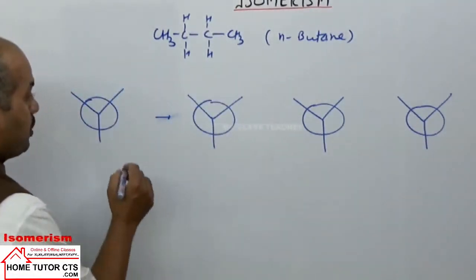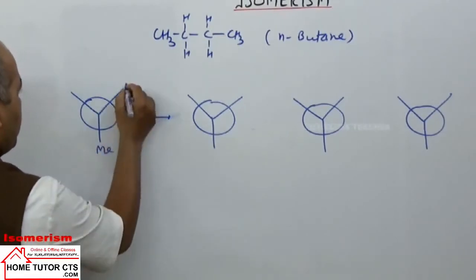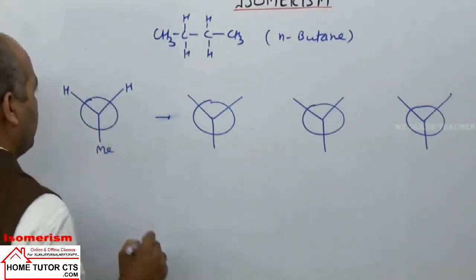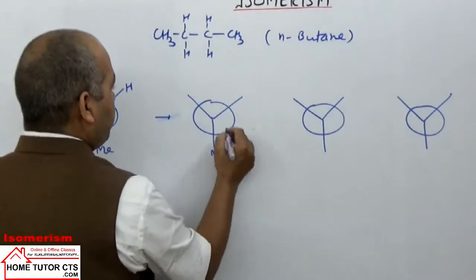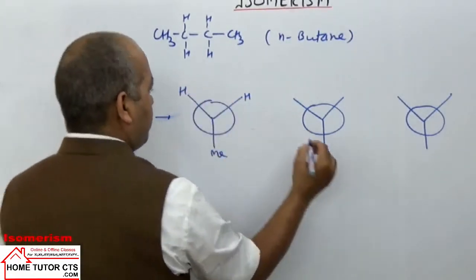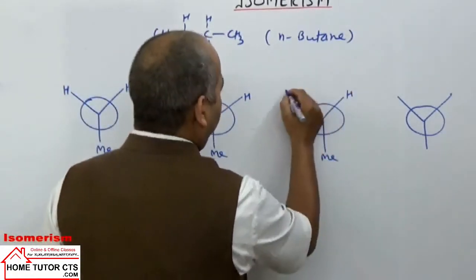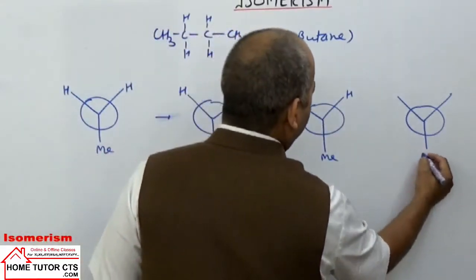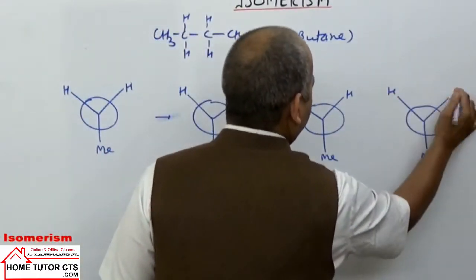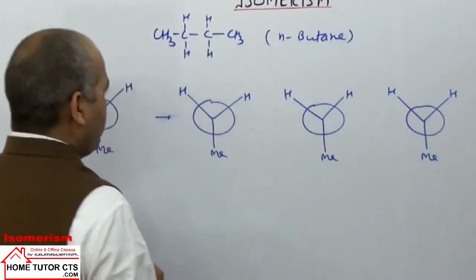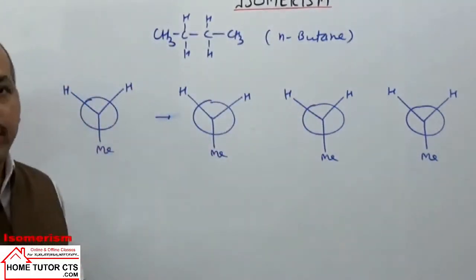On the front carbon, the groups are methyl, H, H, which I am keeping fixed in all the cases while drawing different conformations of N-butane. Now you can rotate one carbon only.